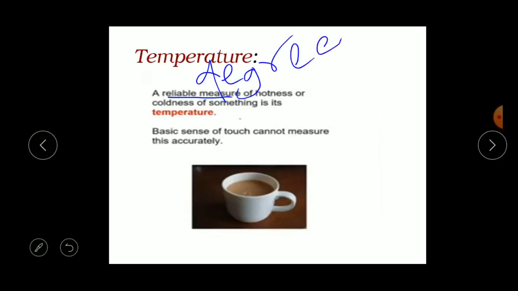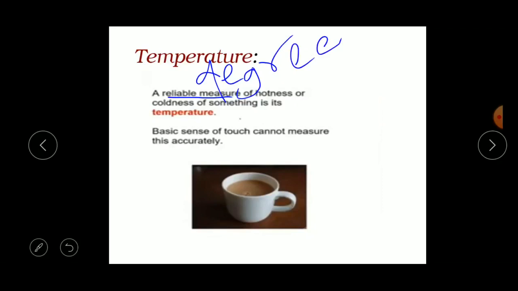Okay, repeat after me. A reliable measure or degree of hotness or coldness of something is its temperature. Okay, very good.